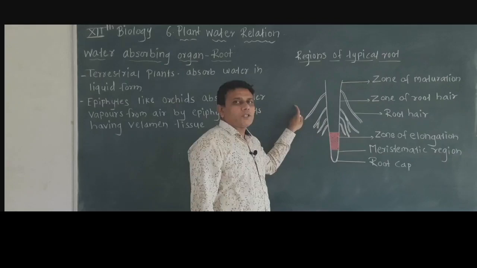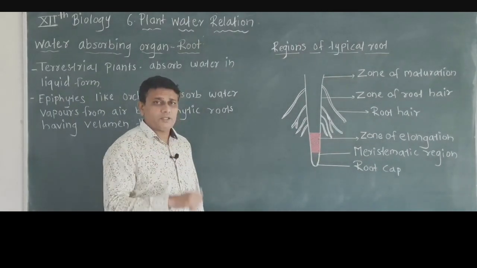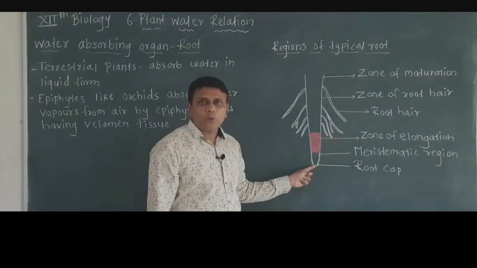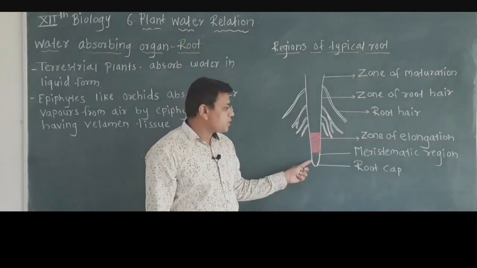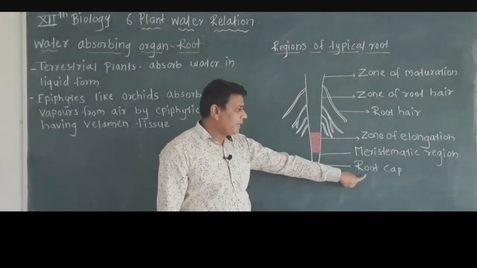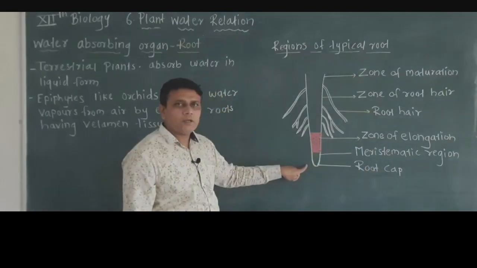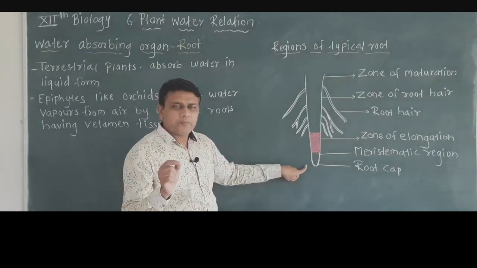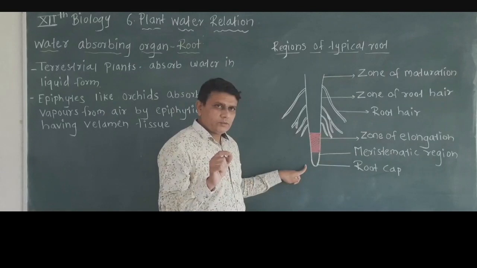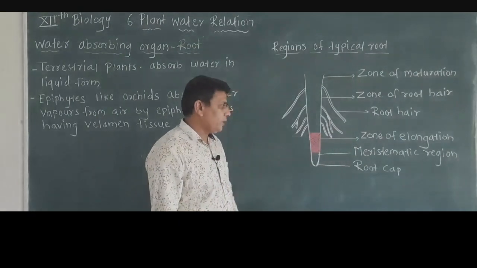Now here is the structure of a typical root, showing different regions. At the base is the tip of the root, and it is protected by a covering called the root cap. This root cap protects the root tip from the soil particles when the root grows downwards in the soil.